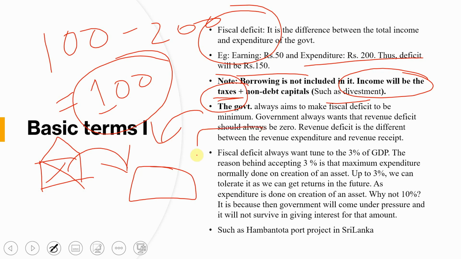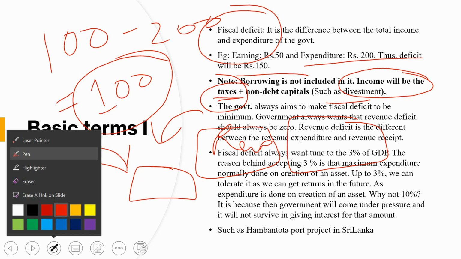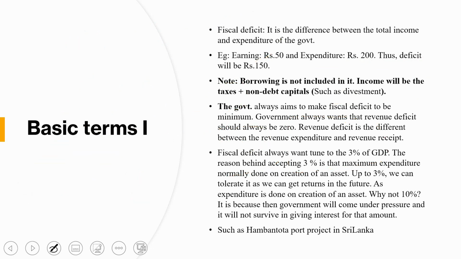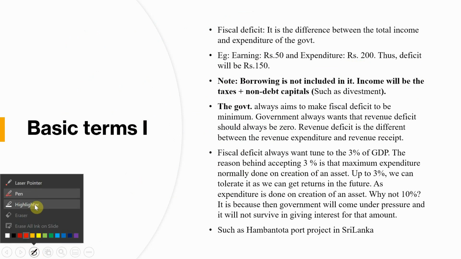So there are two sections, revenue and capital. When you go for the fiscal deficit term, there will be a revenue part, what you are getting from revenue, and the other will be your capital part. In revenue also there will be some revenue expenditure, and then some capital expenditure. The government always aims to keep fiscal deficit to the minimum, and the government always wants that the revenue deficit should be zero.